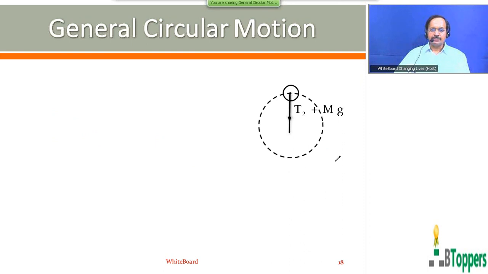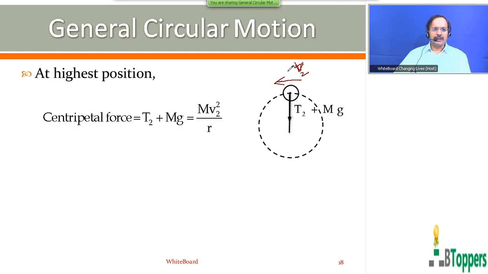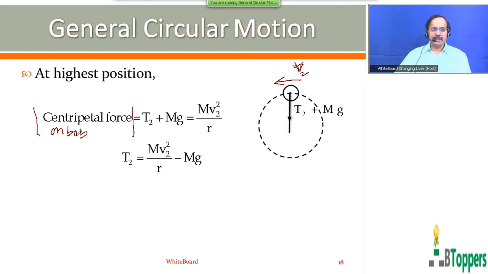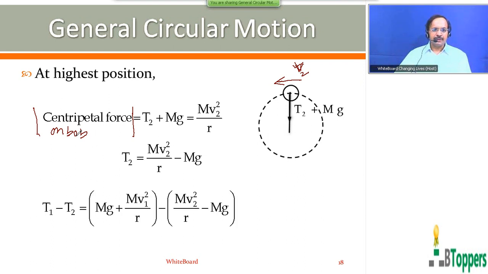The weight mg of the bob and tension T2 both act vertically downwards when the bob reaches the highest position. The magnitude of the velocity at the highest position is denoted by v2. So at the highest position, the modulus or magnitude of centripetal force on the bob is equal to T2 plus mg, which is equal to mv2 square by r. Or T2 you can write as mv2 square by r minus mg.